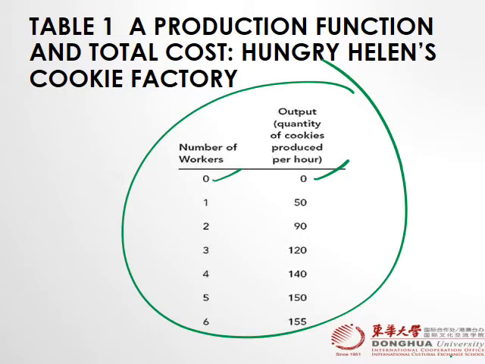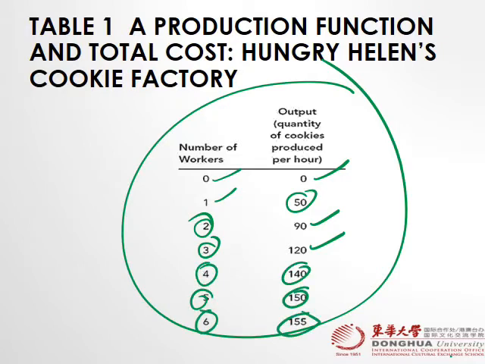If Helen employs one worker, production is 50 cookies per hour, two workers 90, three workers 120. So we have successfully established the link between input and output. That is, by employing more workers, production is increased.